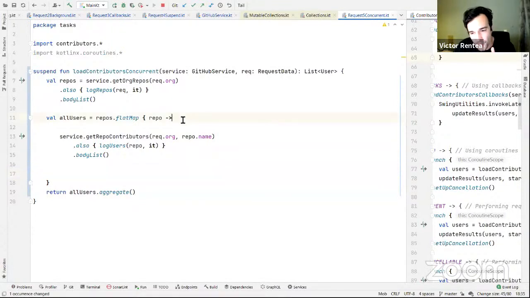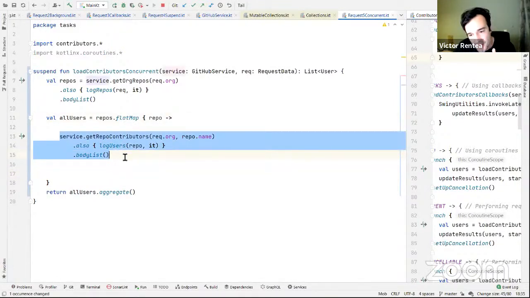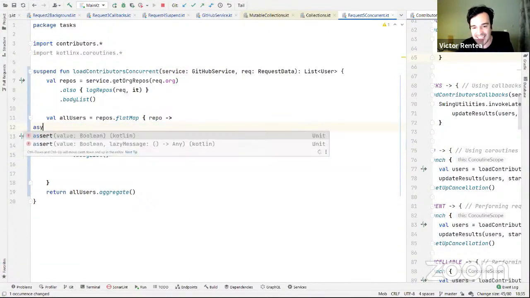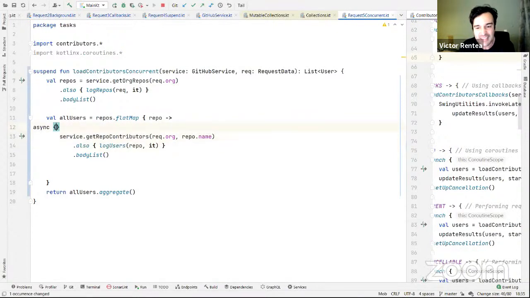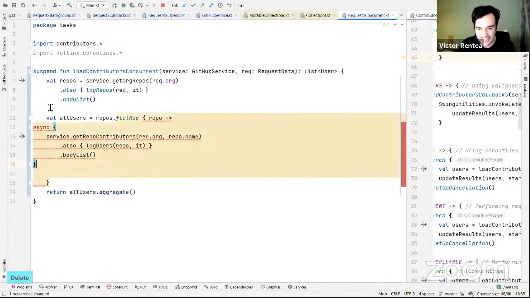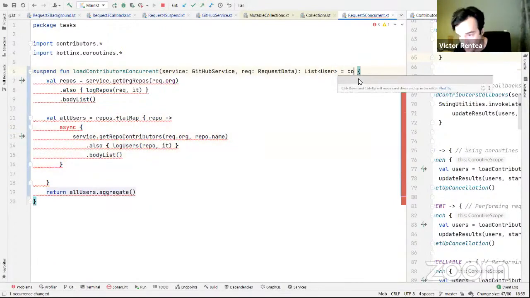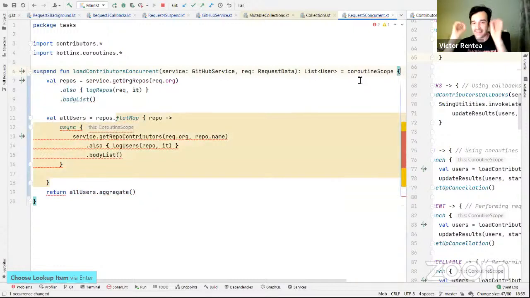By the way, I need to point out one thing. This is an expression returning a value. You all realize this, right? And this value is the result of this lambda. All right. This piece of expression over here, I will wrap it in an async. But this async extension function is not available unless you are running in a coroutine scope, which I do right now.